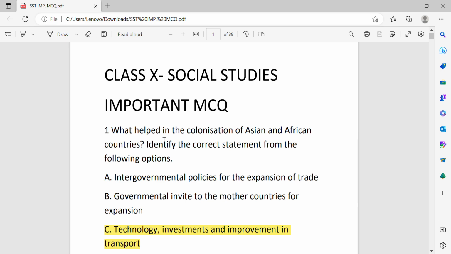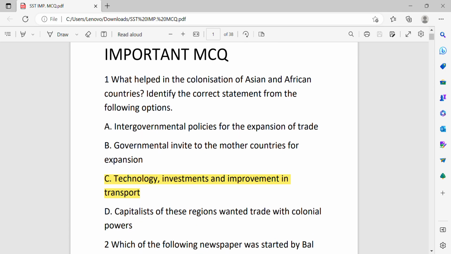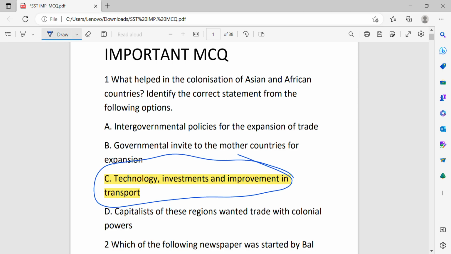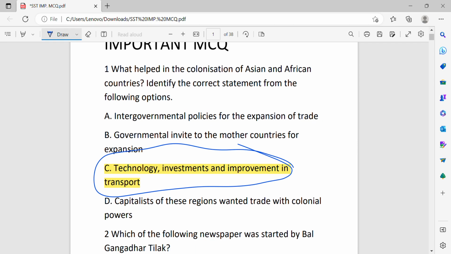What helped in the colonization of Asian and African countries? Identify the correct statement from the following options. Intergovernmental policies for the expansion of trade, governmental invite to the mother country for expansion, technology investment and improvement in transport, capitalists of these regions wanted trade with colonial power. The correct answer is technology, investment and improvement in transport.